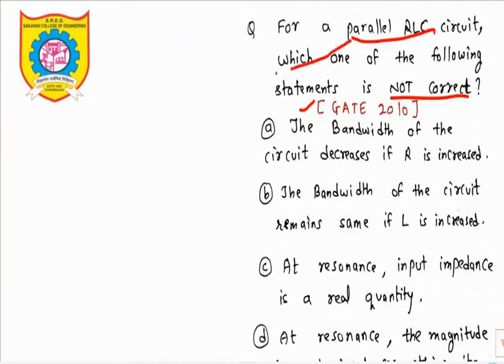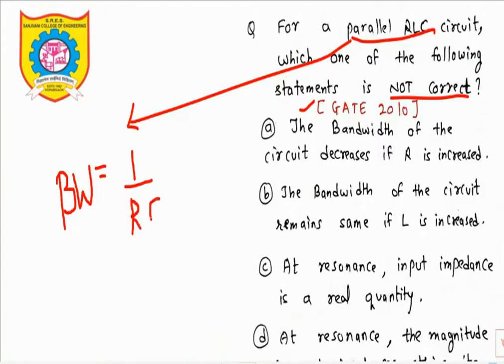For a parallel RLC circuit, what is the bandwidth formula? Bandwidth equals 1 upon RC. This is the bandwidth formula for a parallel RLC circuit. The bandwidth decreases if R is increased. It is inversely proportional, so if I increase R, the bandwidth will decrease because of the inverse relationship. So this statement is correct, but it is not our answer.